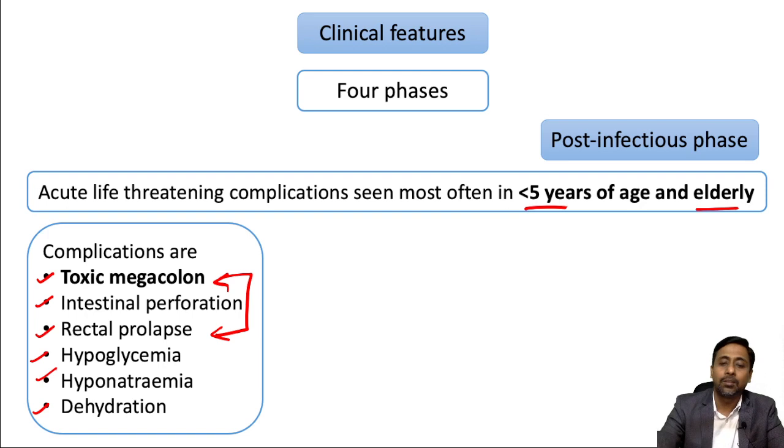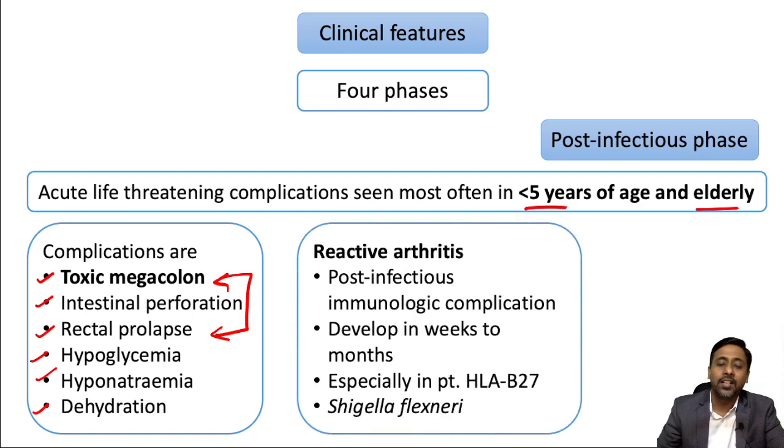Apart from these complications, we may also see reactive arthritis, which is basically an immunologic complication, and it develops around a few weeks, like 3 to 6 weeks, or maybe after 1 or 2 months. Okay, and it is especially seen among the patients with HLA-B27. And the species commonly associated with reactive arthritis among Shigella is Shigella flexneri. There is a separate video on reactive arthritis which will be posted very soon. So go through that video and you will come to know everything about reactive arthritis.